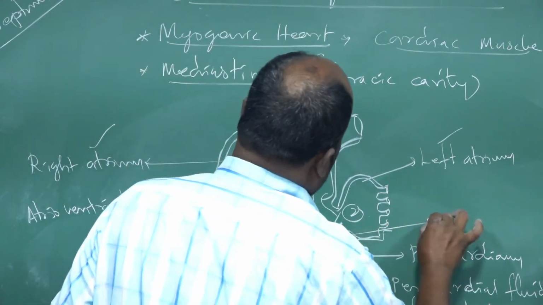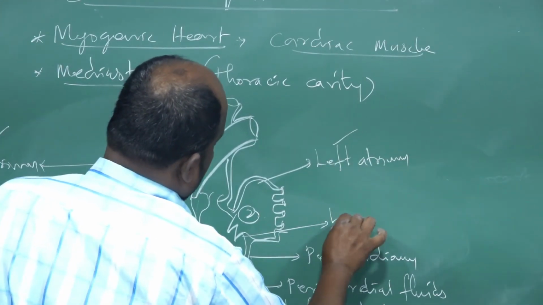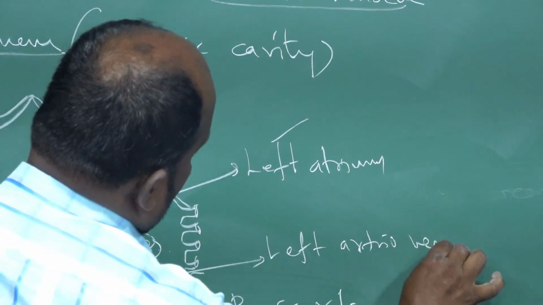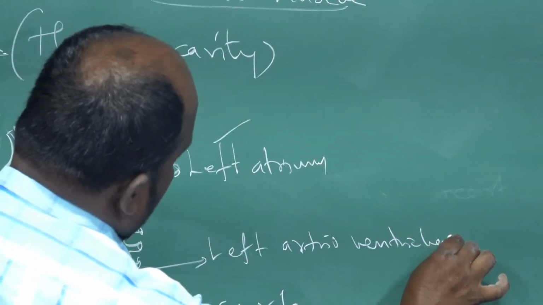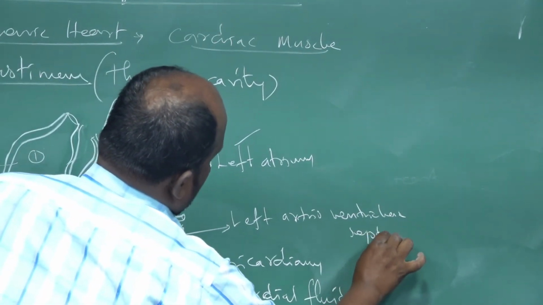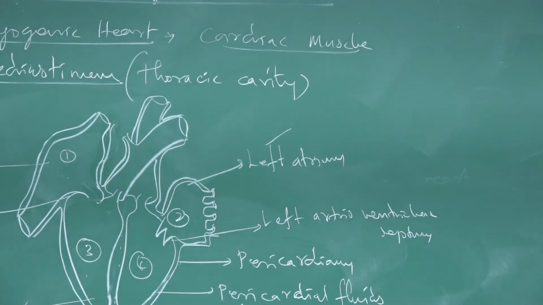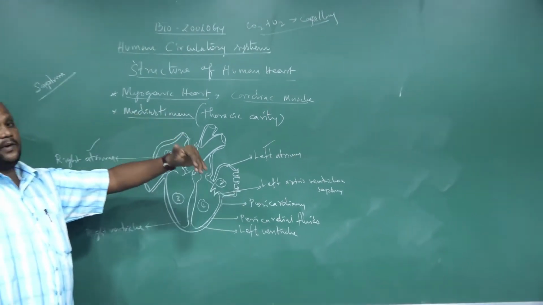As it is on the right side, it is also present on the left side, the left atrioventricular septum. And the ventricular septum.